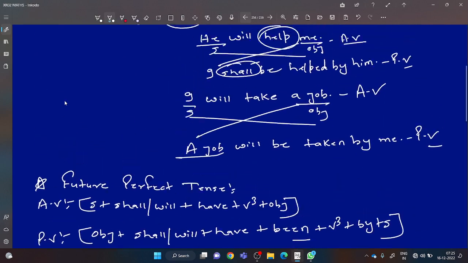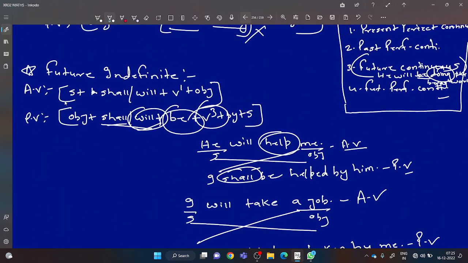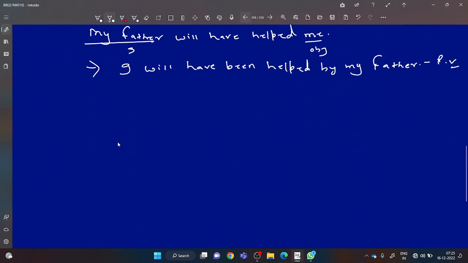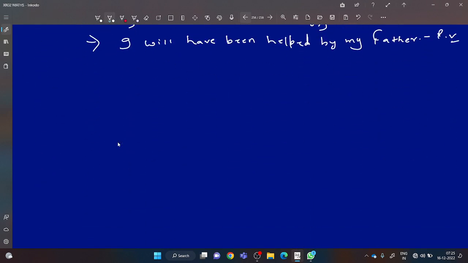After future perfect dear, future perfect continuous tense comes. Here also the same, right? Be, been or being will come. You can follow through the structure, you can understand. So according to basic tense we have completed this, but please stay for some more moments because I want to tell you that all the types of sentences, we cannot change into passive voice.